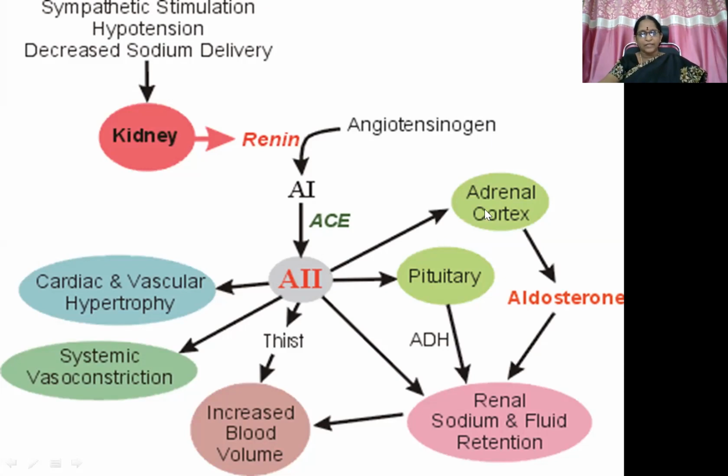Then the adrenal cortex is stimulated, which we have seen in the previous slides, so aldosterone gets released. Because of this there is retention of sodium and excretion of potassium. The pituitary also will get stimulated by angiotensin 2, which gives rise to antidiuretic hormone, which gives rise to the same effects here.